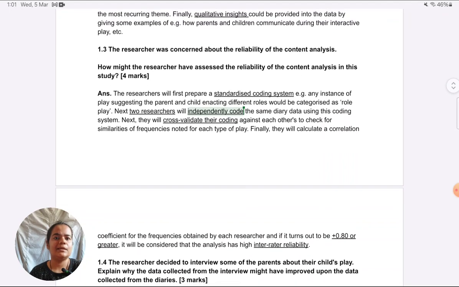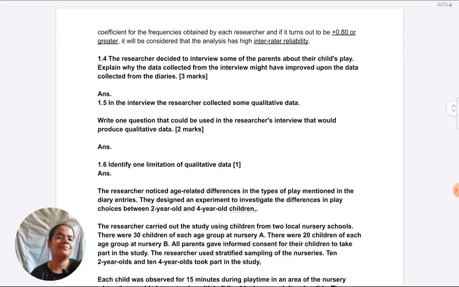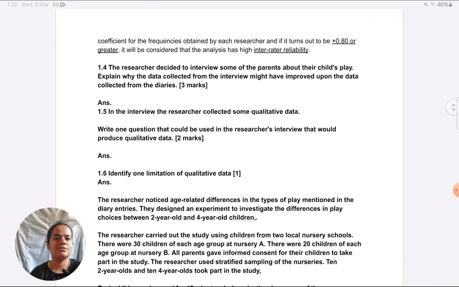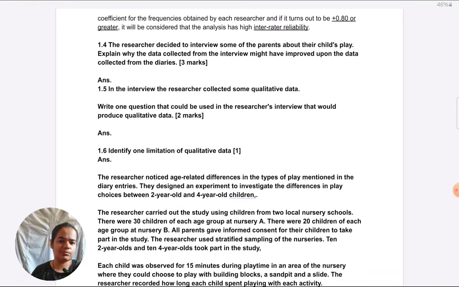If the screen answers are becoming difficult for you to read, sometimes I forget to zoom in, zoom out, or turn up the screen on time. In that case, like I mentioned, please download the PDF of the answers and keep referring to that. Let's look at the next question. I'll just keep it a little zoomed out, so I think then we can see more clearly.